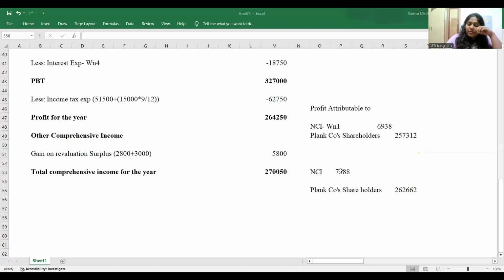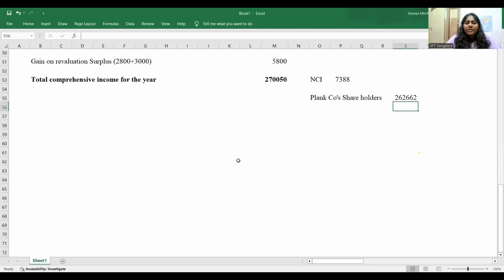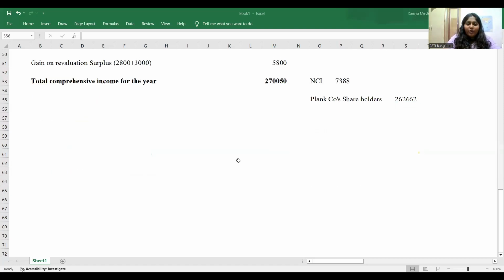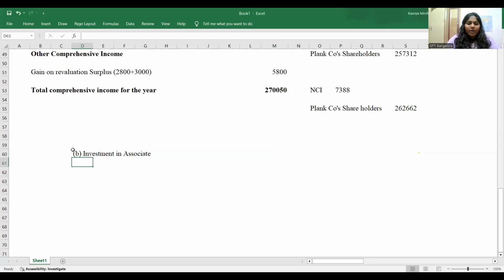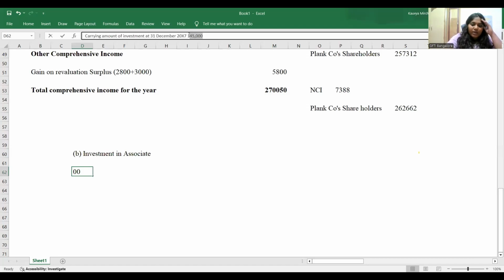Okay. Now, hold on. We have the next 2 marks as well. What is the next requirement I have? I need to find out what is my investment in associate. Yes, people? That is the B requirement. What do you do? What was the carrying amount of the investment as at 31st December X7? That they've calculated and given, that is of 1,445 million if I'm not wrong. Correct? Take that value.